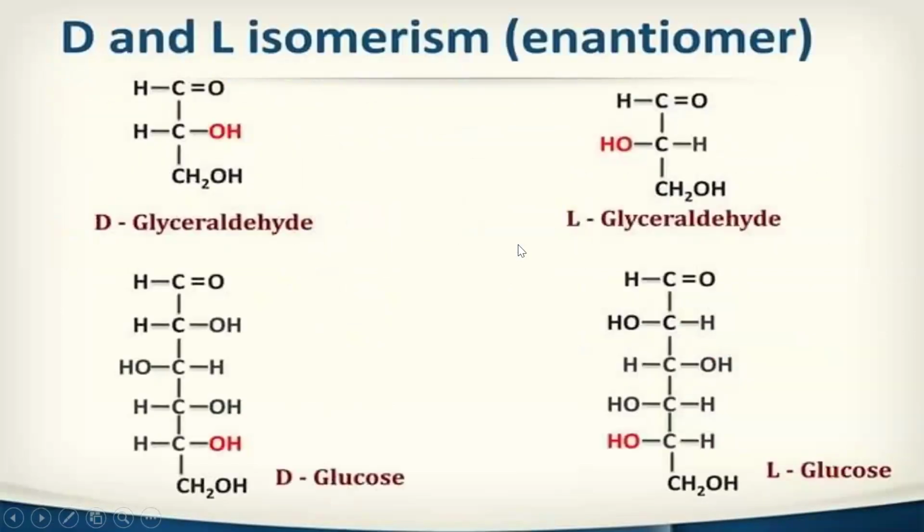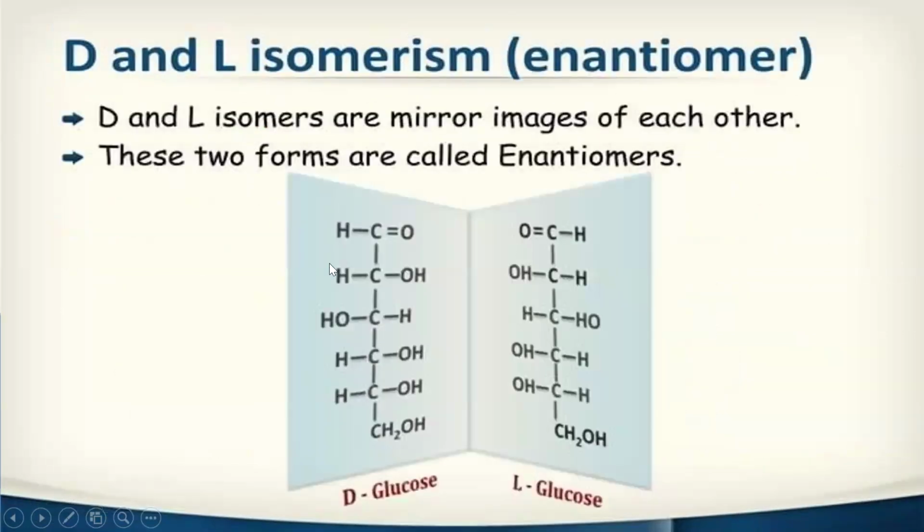Here you can see D and L. As I said, they are mirror images of each other. So they have the same structure and same molecular formula, but different configuration. Whatever is on the left side comes on the right side, and whatever is on the right side comes on the left side. So these are known as the D and L structures of glucose.